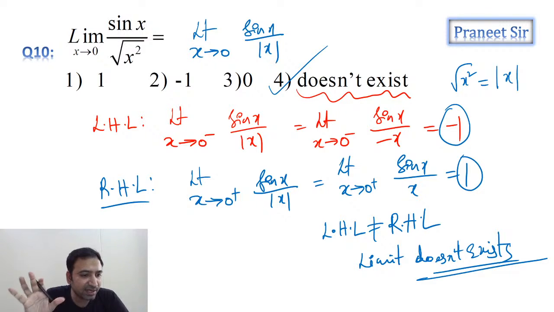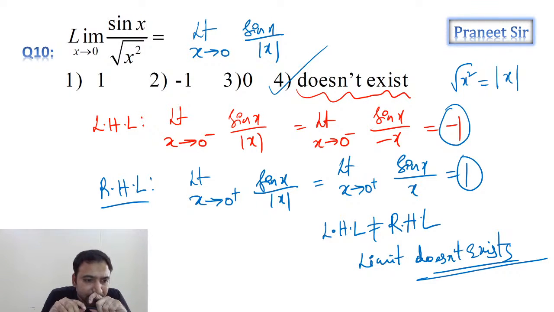So whenever there is an option called does not exist, compulsorily we need to check it, guys. Clear? Let's move to the next question. Everyone understood?